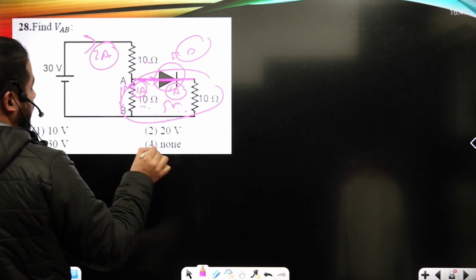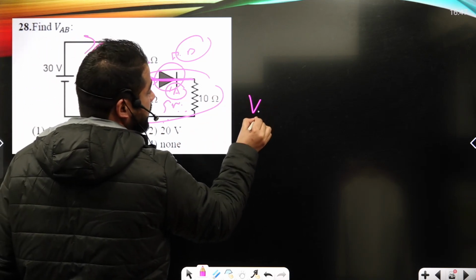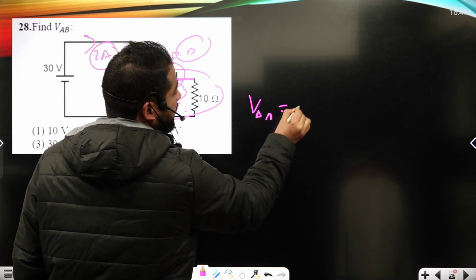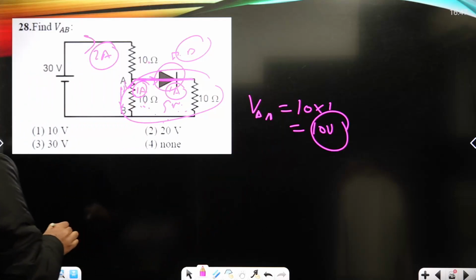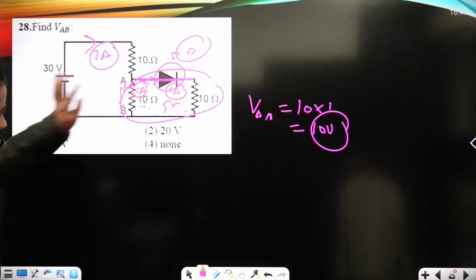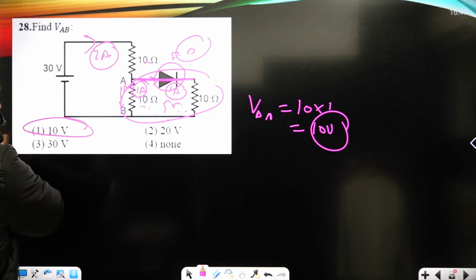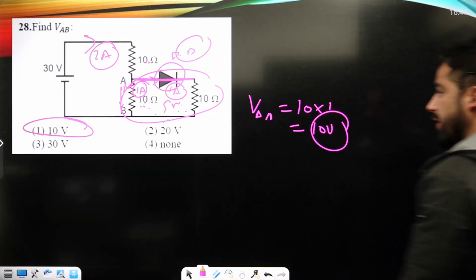Okay, and the potential, that's VAB, the resistance is 10 into the current, that's 10 volts, okay? 10 volts will be the potential drop across the resistor AB. So it is shown under option number first, okay?